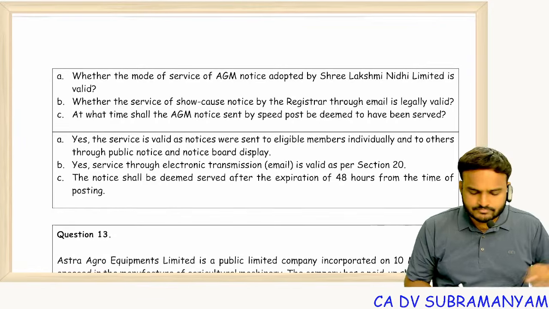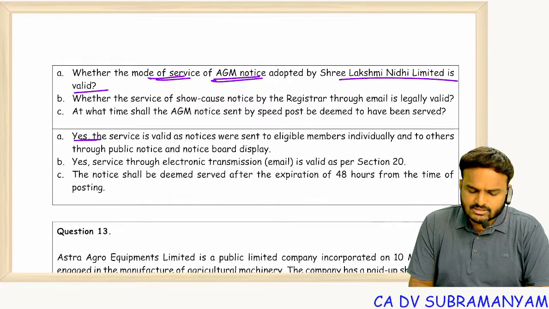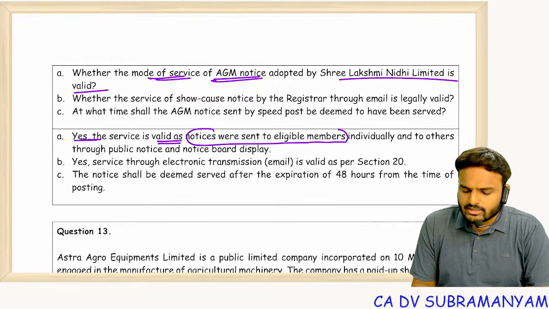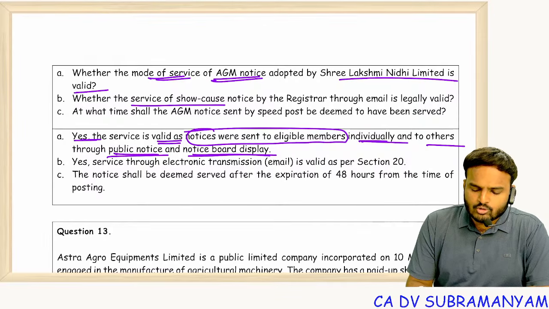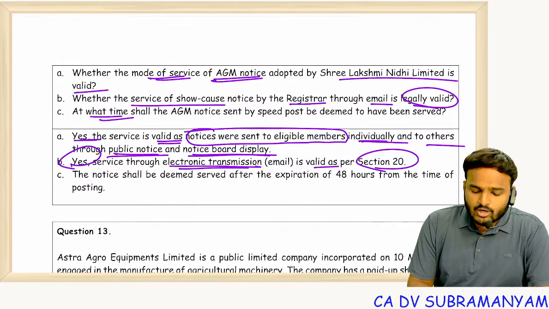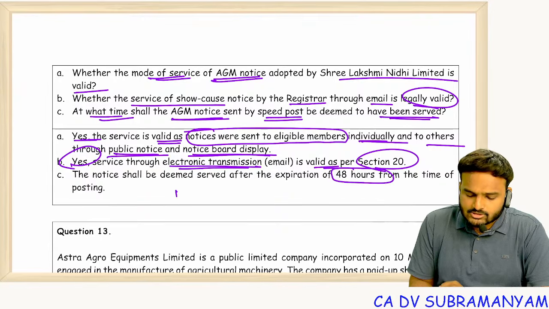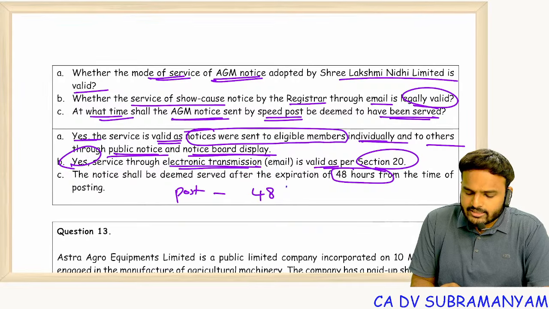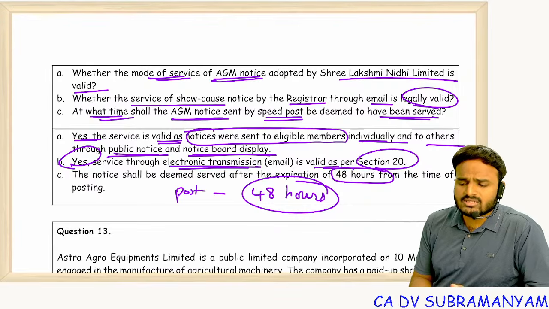Whether the mode of service of AGM notice adopted by the Nidhi company is valid? Yes, service is valid as notices are sent to eligible members individually and to the remaining members through public notice and notice board display. Whether service of show cause notice by the ROC through email is legally valid? Yes, service through electronic transmission is valid as per section 20. At what time shall an AGM notice sent by speed post be deemed to have been served? 48 hours. Via post, it takes 48 hours for transmission. If it is electronic mode, instant transfer.